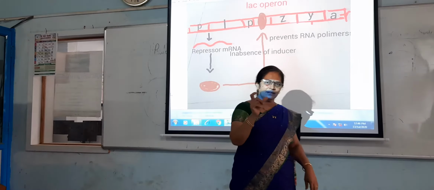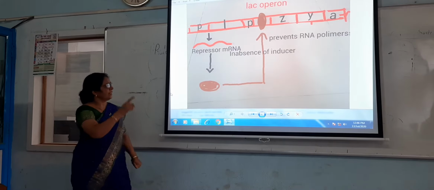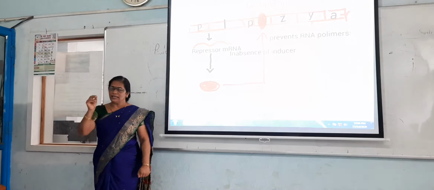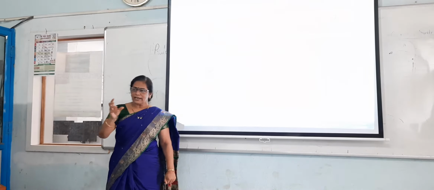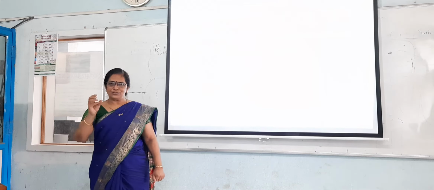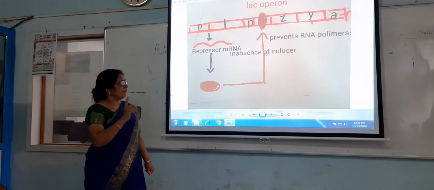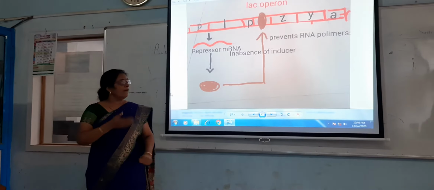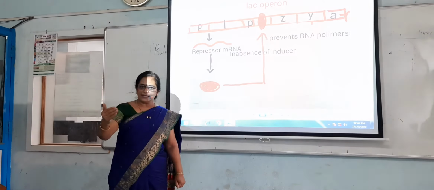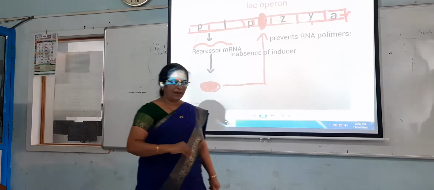What is the main structure of operon? Here, this is the structure of operon. A, Y, Z are the genes. They are related to the same function, and these are called the structural genes: the A gene, Y gene, and the Z gene. The Z gene secretes the enzyme beta galactosidase. The Y gene secretes the enzyme permease, which is necessary to enter into the cell.